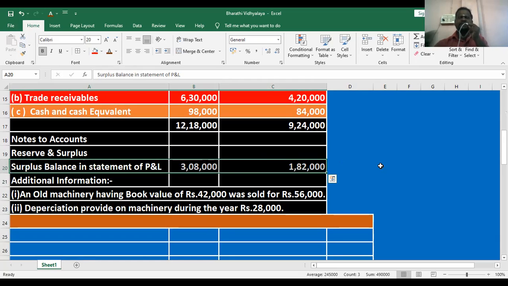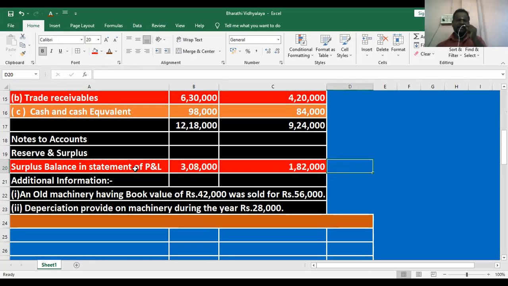It is nothing but the profit and loss account. We start with the profit and loss account first, which is why it is highlighted in red. Then the additional information is given. What additional information do they give? Old machinery having book value 42,000 was sold for 56,000.